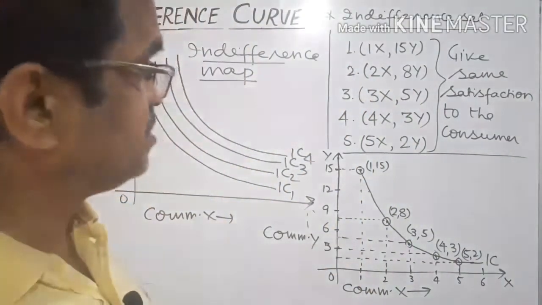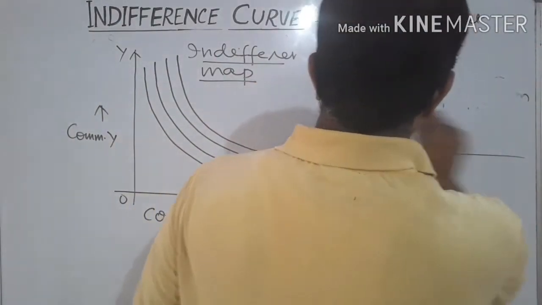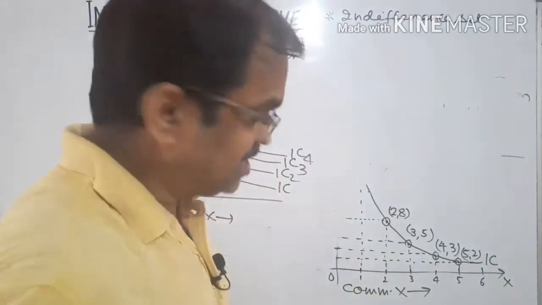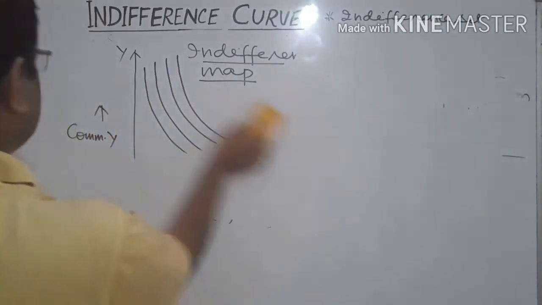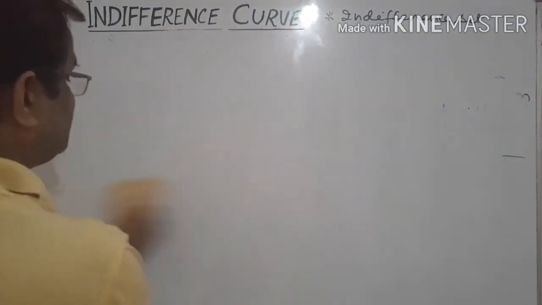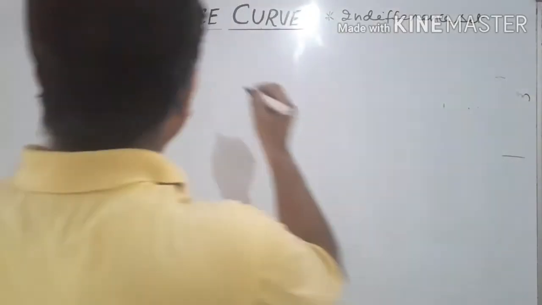What have we learned? First, we learned about the indifference set. Next we learned about the indifference schedule, then the indifference curve, and now the indifference map.